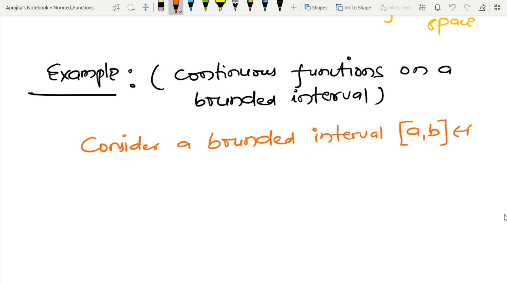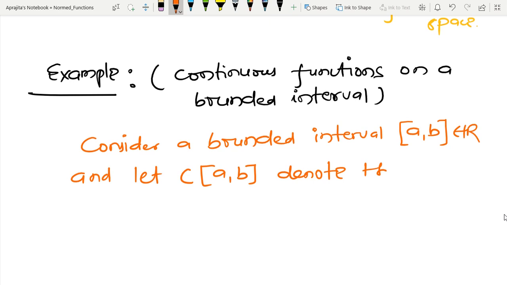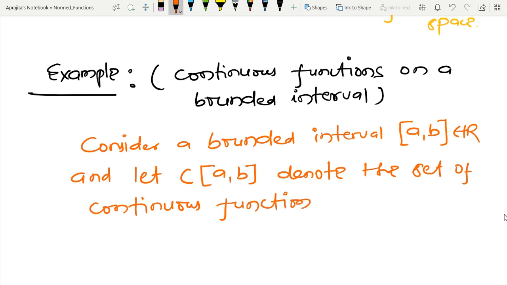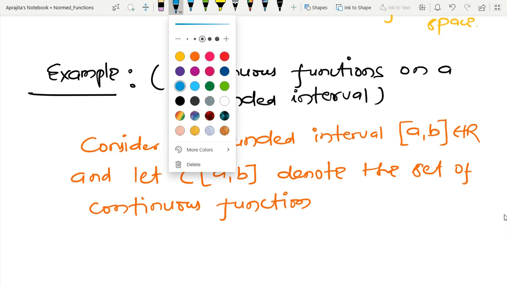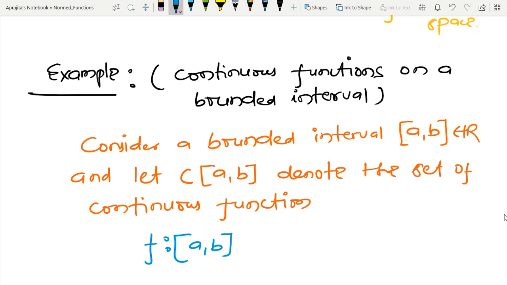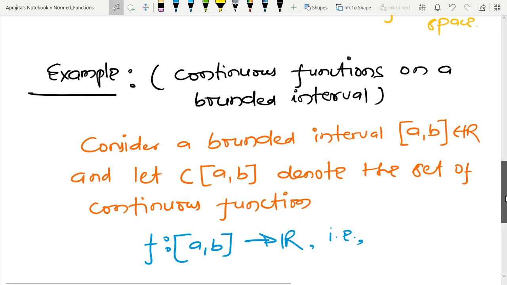So the lower limit is a and the upper limit is b, and that belongs to R. Here I am going to denote the set of all continuous functions, where continuous function f maps from [a, b] to R. When I started the class, I was assuming f belongs to R^n, which is more general, but first I will start with the one dimensional case, and after that I will move to the higher dimensional.